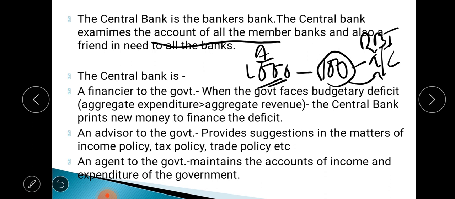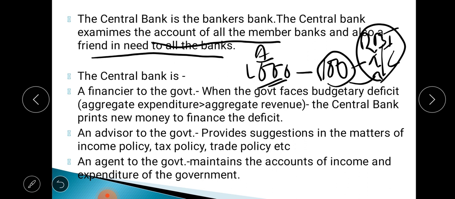Like we deposit our money in the banks, similarly the commercial banks deposit their money where? In the RBI's account. So the RBI or the central bank examines the accounts of all member banks. That is the first thing. Then it is also a friend in need to all commercial banks. If a commercial bank faces a financial crisis or shortage of funds, then what will happen? It can take a loan from the RBI or the central bank. That is why it is called a friend in need.